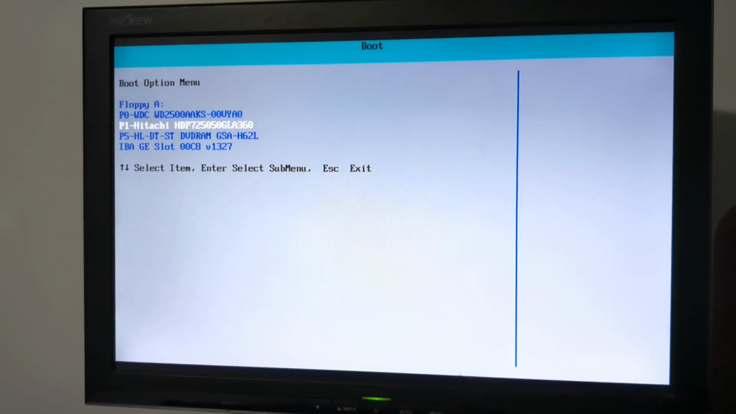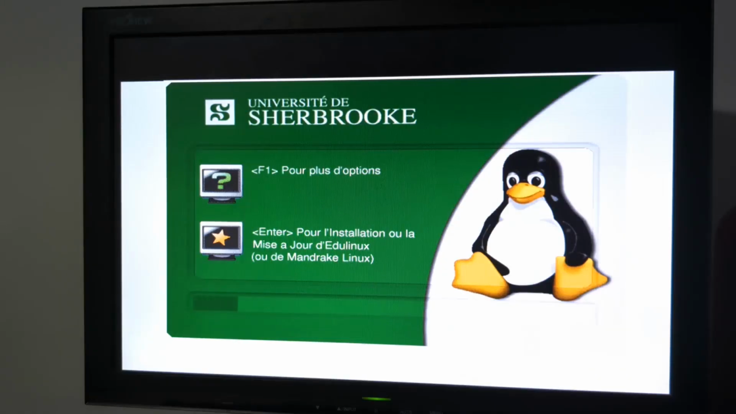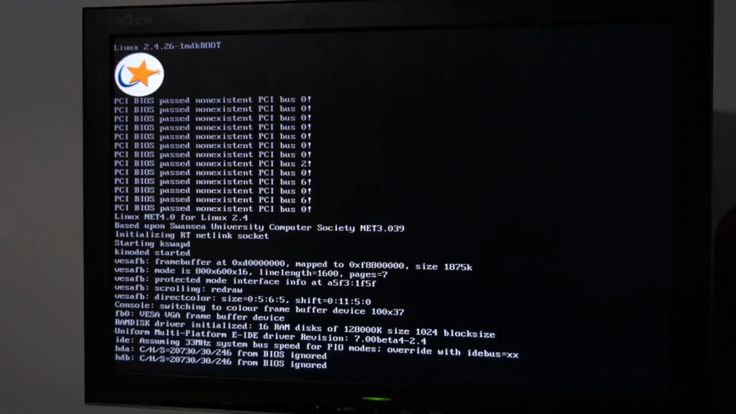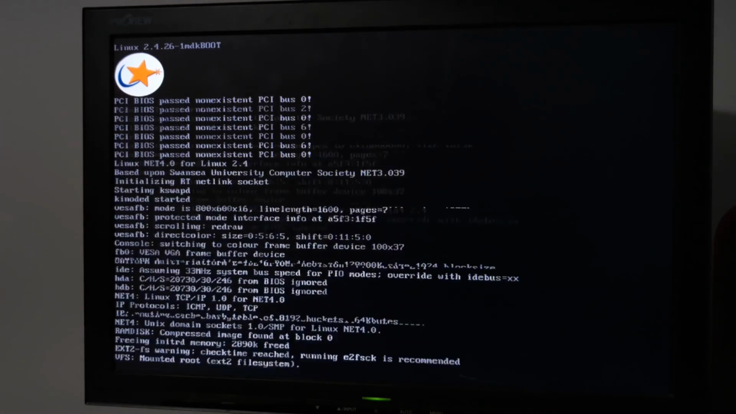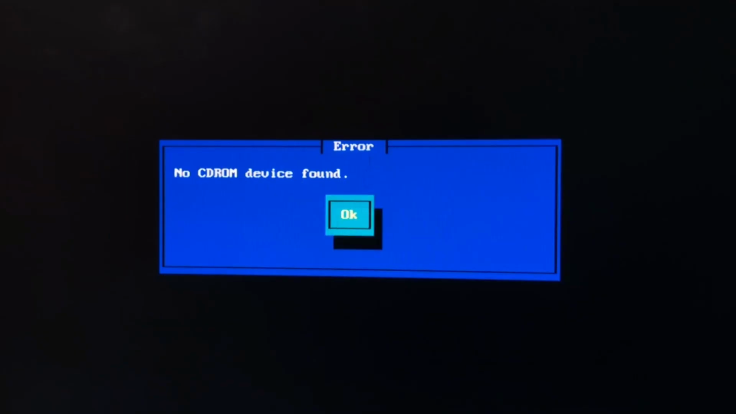I make sure not to miss the boot menu by gently pressing the F10 button. And... yeah, we have a Linux! Let's press enter and we should see a setup screen. Okay, this is a good sign. Oh. No CD-ROM device found. Not even 4 minutes in and we already have a problem.